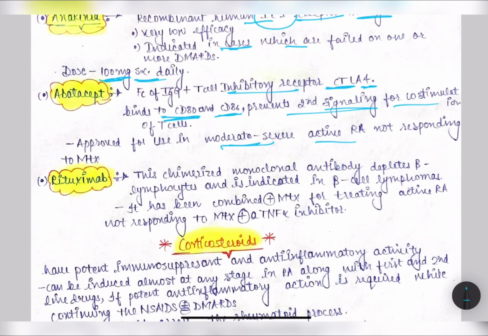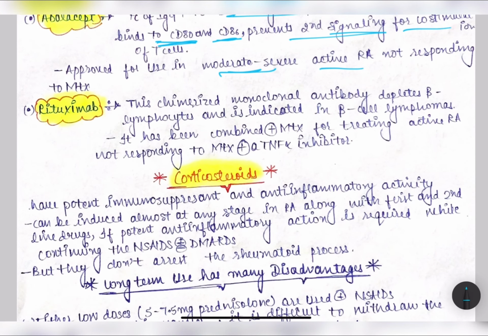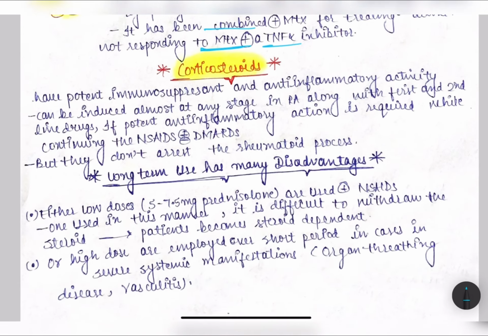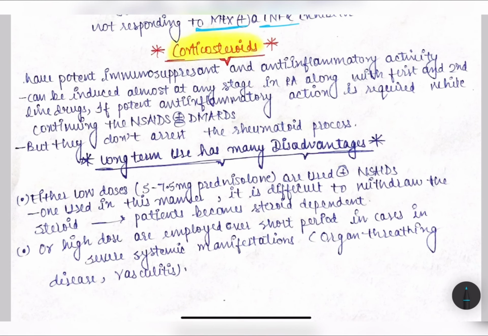now we will discuss another drug, that is rituximab. This is a chimerized monoclonal antibody. It depletes B lymphocytes, and is indicated in B cell lymphoma. It has been combined with methotrexate for treating active rheumatoid arthritis not responding to methotrexate plus TNF alpha inhibitors. We will also combine rituximab with them. Okay, now we will discuss corticosteroids.